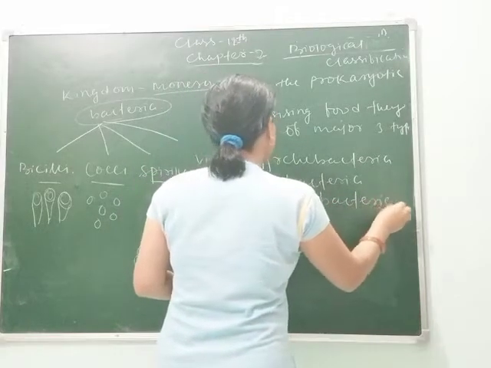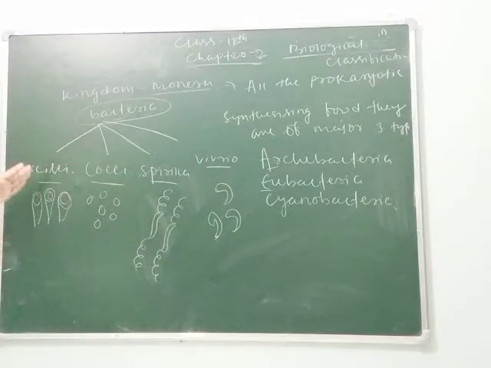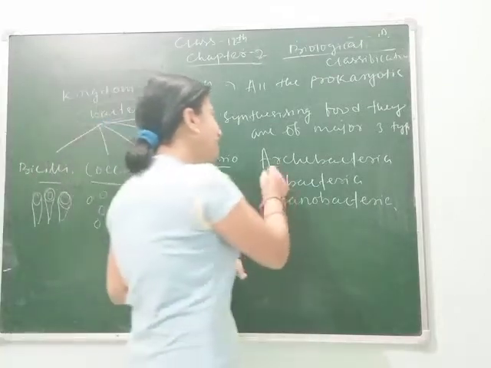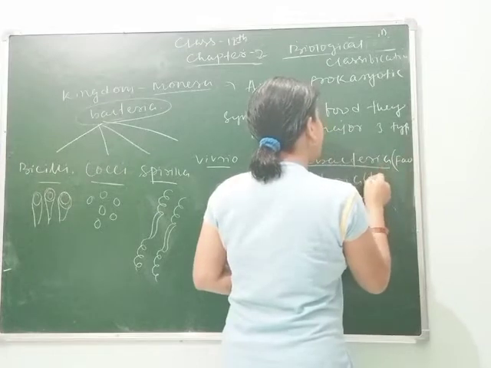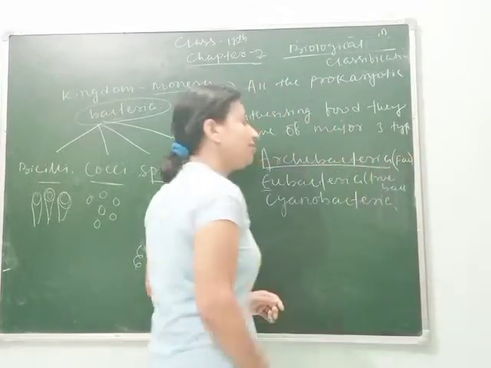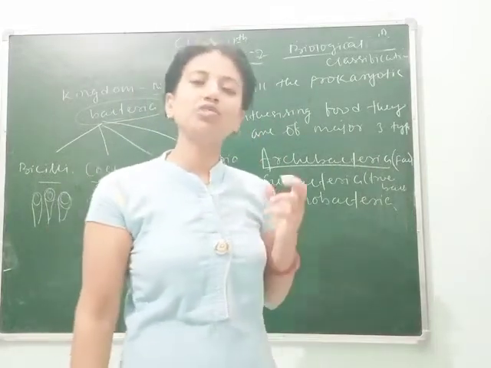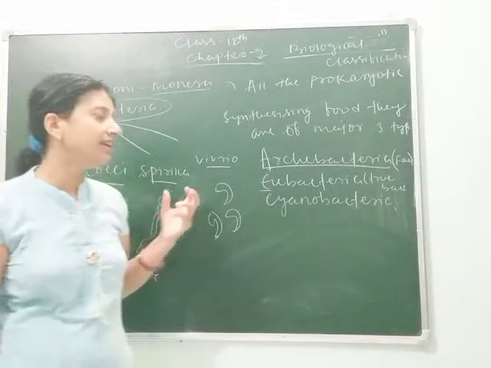So students, we will learn about these bacteria, what their function is, where they are found, and how they are named. Archaebacteria means we can name them as false bacteria. Why are they called false bacteria? They have the ability to survive in any extreme, drastic condition.